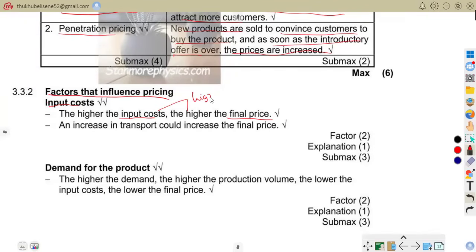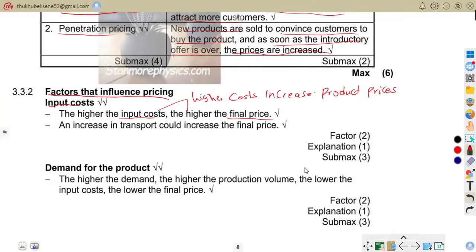Higher costs increase product prices. That is that.